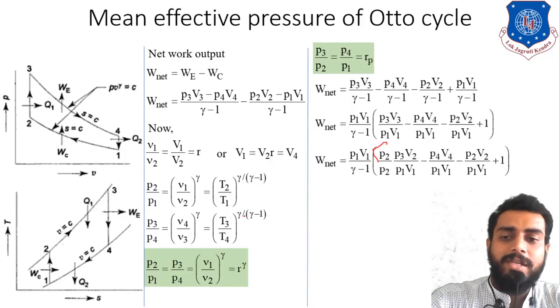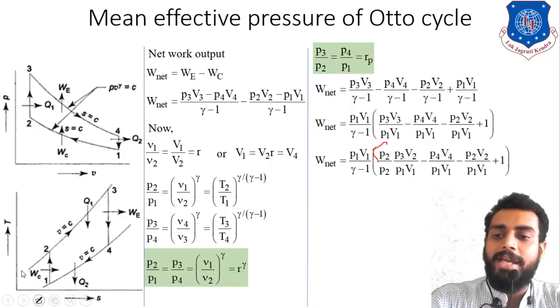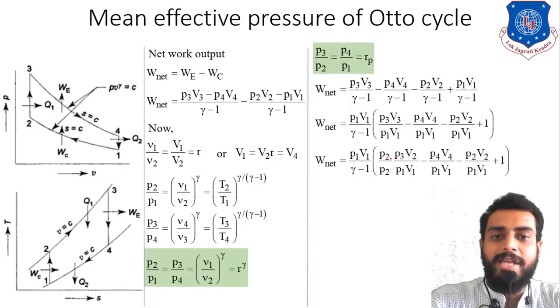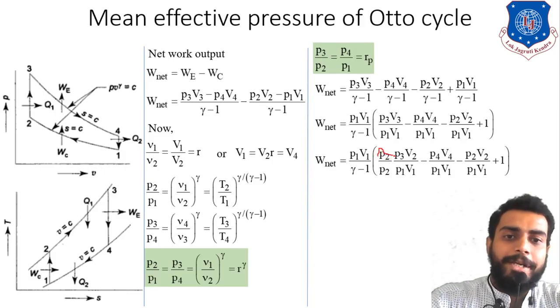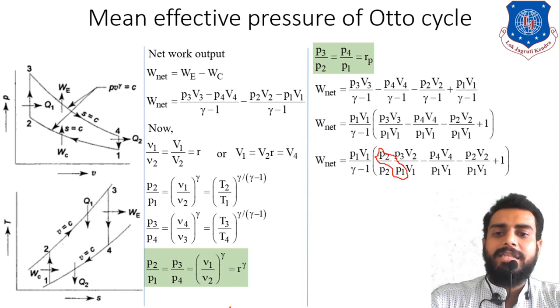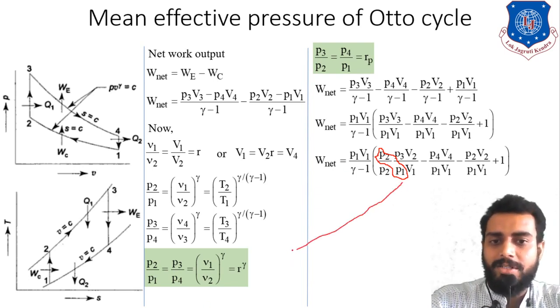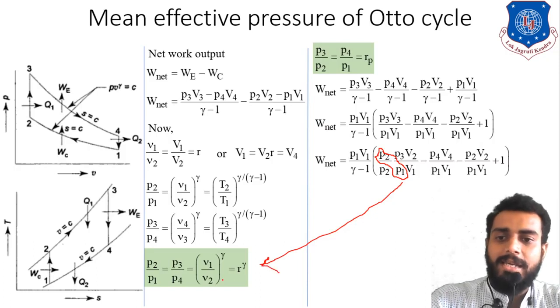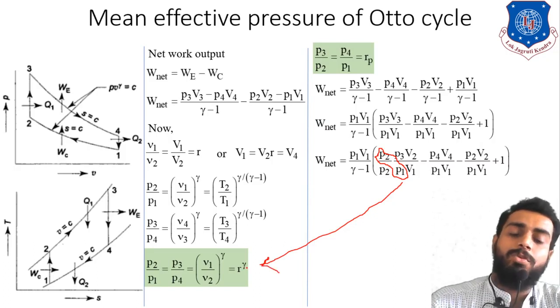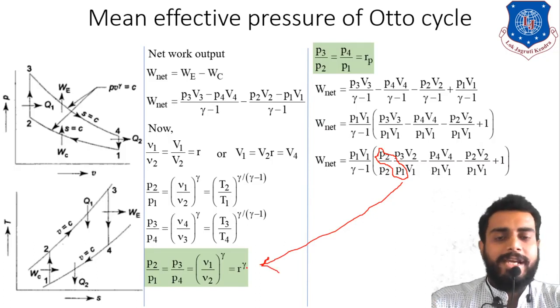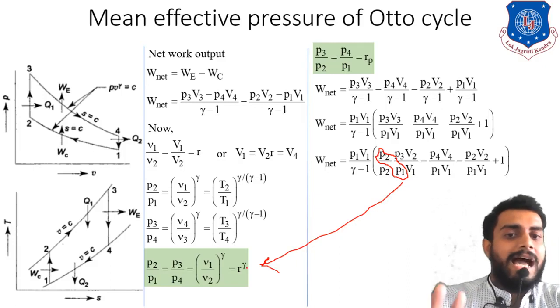Okay. Now in this term, you can observe this combination P2 by P1. That is nothing but here, see, it is given over here. P2 by P1 is given over here. You can see that P2 by P1 is equal to R raised to gamma, right? So I can write P2 by P1 as R raised to gamma.